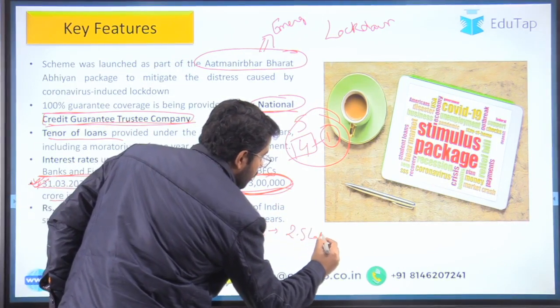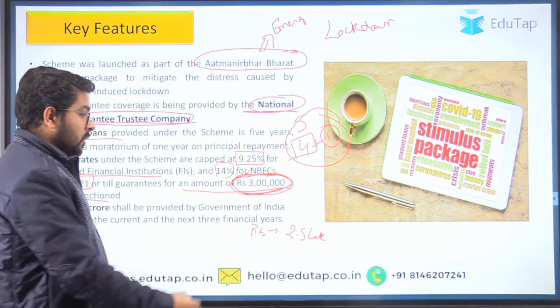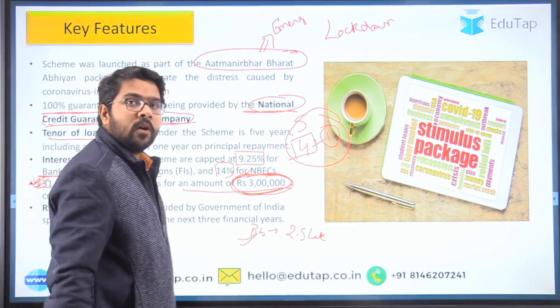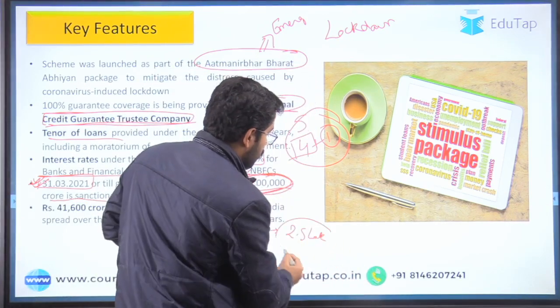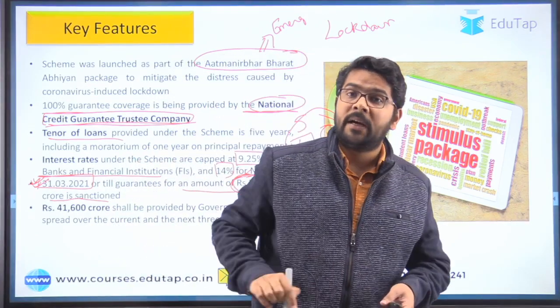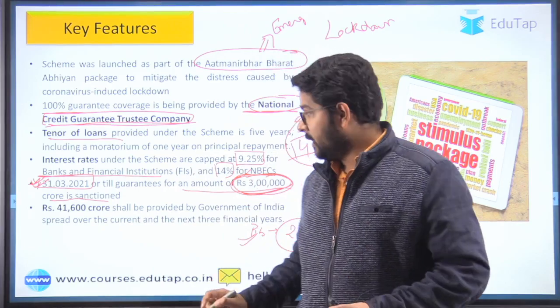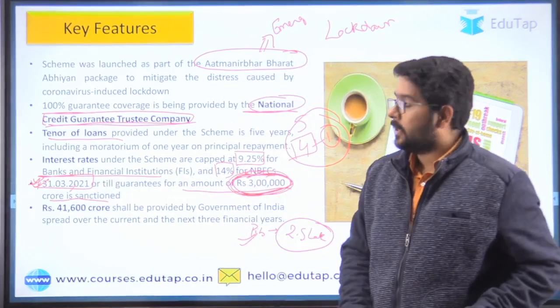Okay. So a question can be asked, suppose there is a news in the PIB or some other resource that 2.5 lakh crores of loan has been sanctioned under emergency credit line guarantee scheme. So a question can be asked, how much amount of loan has been sanctioned under this scheme? The answer is 2.5 lakh crore. But we need to refer the latest current affair for this particular aspect. As of now, the tenure will be either the date or the amount will be reached.